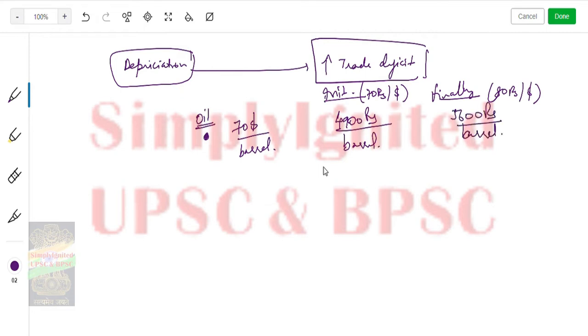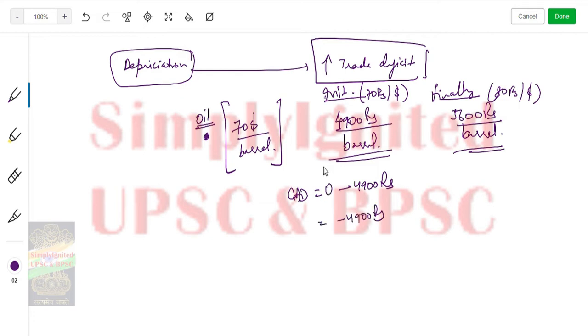You see, for the same oil purchase, initially you had to pay 4900 rupees per barrel, and now you are paying 5600 rupees per barrel. You see the difference. What will this cause? Initially, say the current account deficit was minus 4900 rupees. I am just considering that we are purchasing oil and nothing else. We are not exporting anything, and not importing anything apart from oil. So exports minus imports would be minus 4900 rupees. Now it became minus 5600 rupees. You see, the current account deficit is widening.